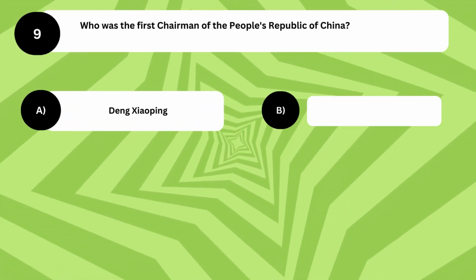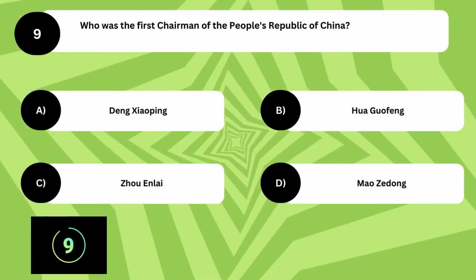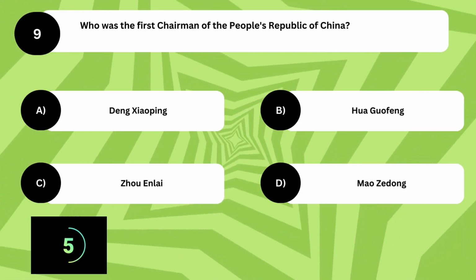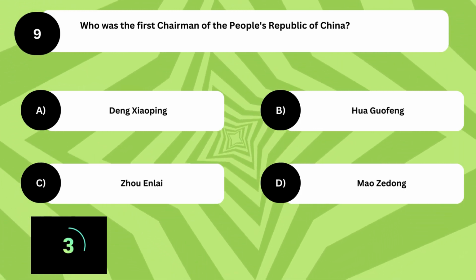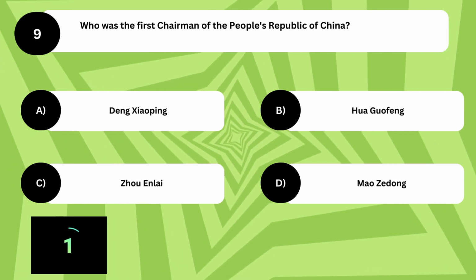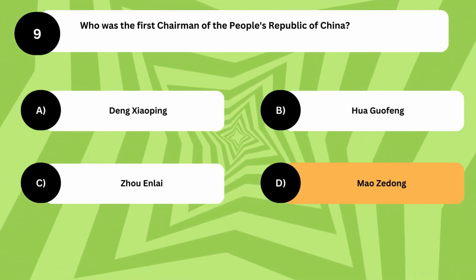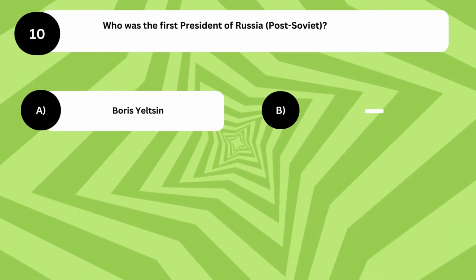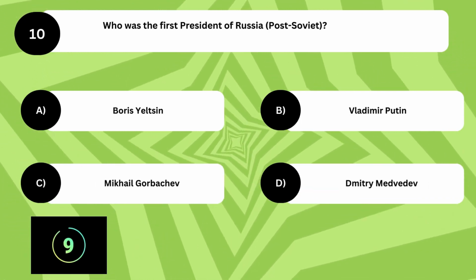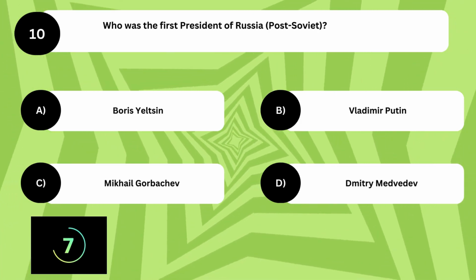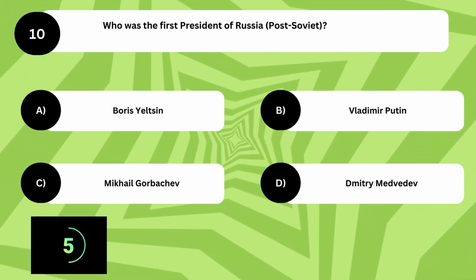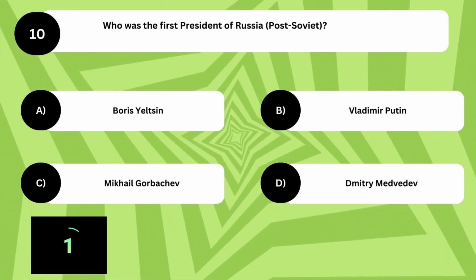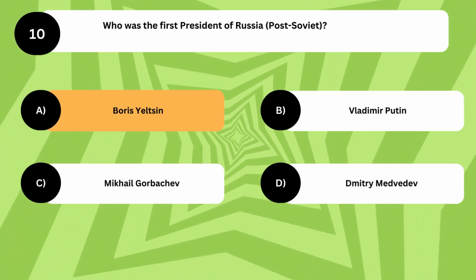Who was the first Chairman of the People's Republic of China? The answer is D. Mao Zedong. Who was the first President of Russia post-Soviet? The answer is A. Boris Yeltsin.